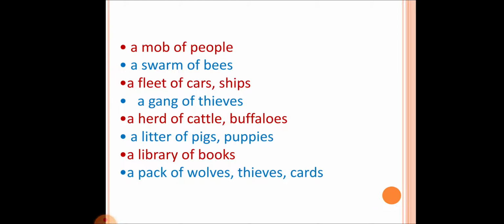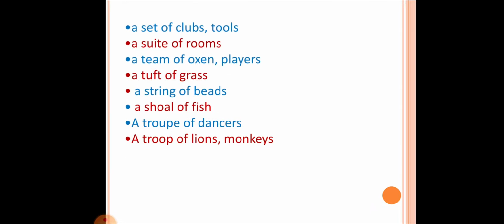A gang of thieves, a herd of cattle or a herd of buffaloes, a litter of pigs or a litter of puppies, a library of books, a pack of wolves, a pack of thieves, a pack of cards. So these are the words that are used for collective nouns.